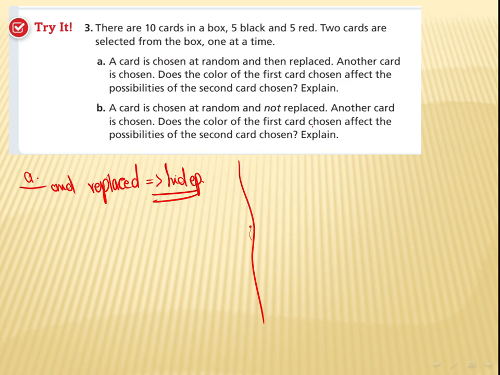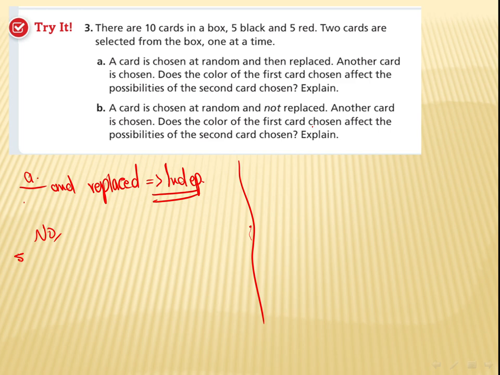Another card is chosen. Does the color of the first card chosen affect the possibilities of the second card chosen? We are going to say no. Why? Because we replaced everything back, since the first card is replaced before the second card is chosen.